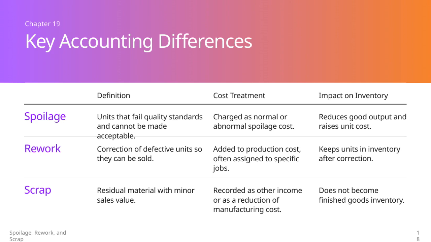Finally, scrap is the material left over from production that has minor sales value. Scrap does not become part of the finished goods inventory. Instead, it's recorded either as other income or as a reduction in manufacturing costs. Understanding the differences between spoilage, rework, and scrap is crucial because they are treated differently from an accounting standpoint, which affects how we assess production efficiency and cost management.